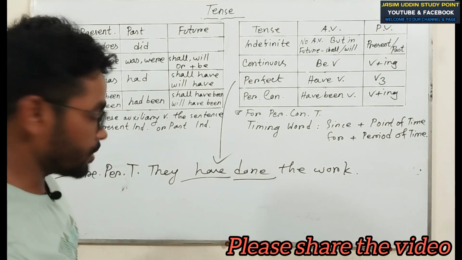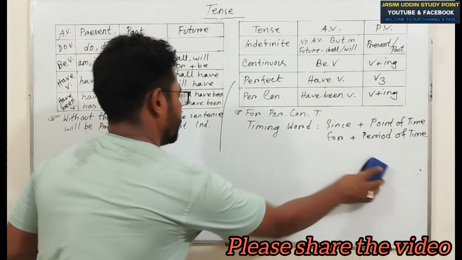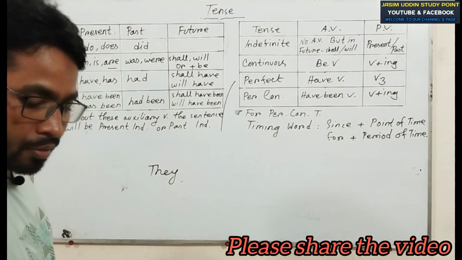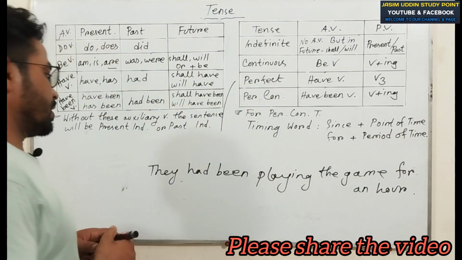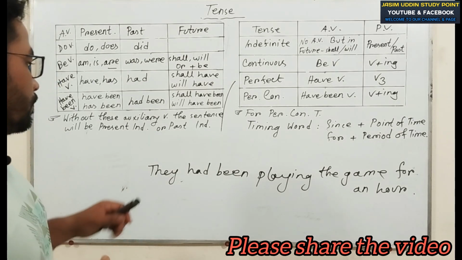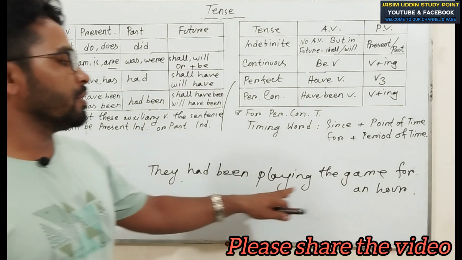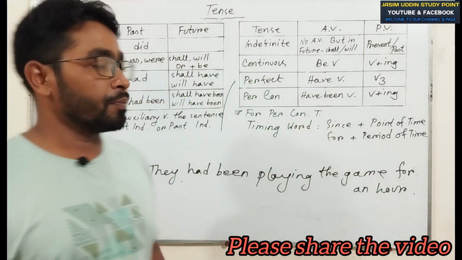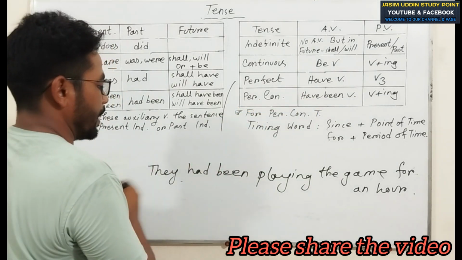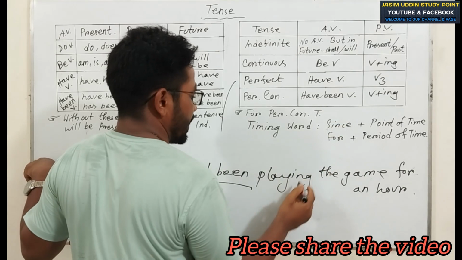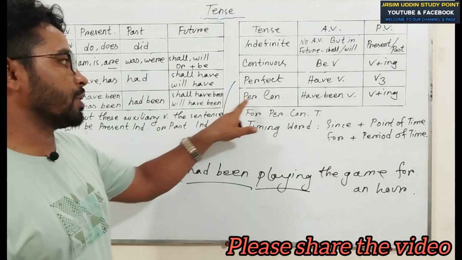Okay, my dear viewers, try to understand another sentence. Try to compare with a structure. They had been playing the game for an hour. For perfect continuous, the sentence will take a have been verb, followed by the principal verb plus ing. This is perfect continuous tense.